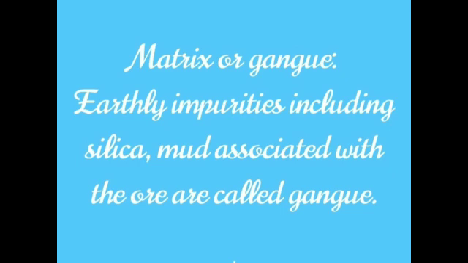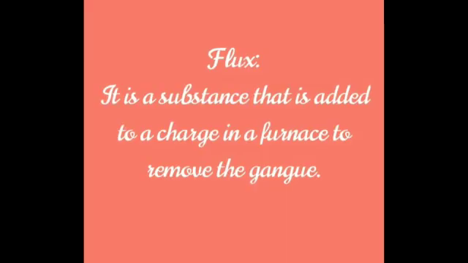Earthly impurities including silica and mud associated with the ore are called gangue. Gangue means that with the ore some impurities will be there. Those impurities are called gangue. Understand? Next, what is called flux? It is a substance that is added to a charge in a furnace to remove the gangue. Now we studied the earthly impurities. To remove those earthly impurities, we will add some chemical substance. That substance is called a flux.